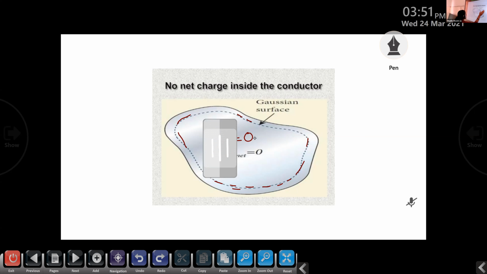If there is any charge present inside the conductor, for example negative or positive charges, then what happens? There must be an electric field, directed from positive to negative. But from the very first result of the electrostatics of conductor, we proved that inside the conductor, the electric field E is equal to 0. There is no electric field present inside the conductor. From that, we can conclude that there is no charge present inside the conductor. Clear?